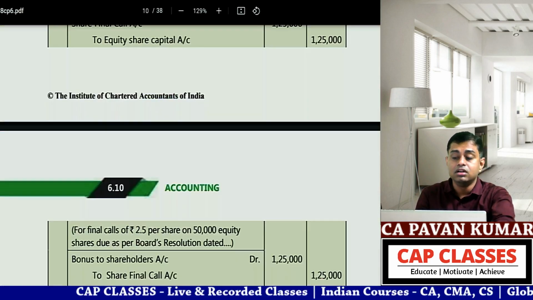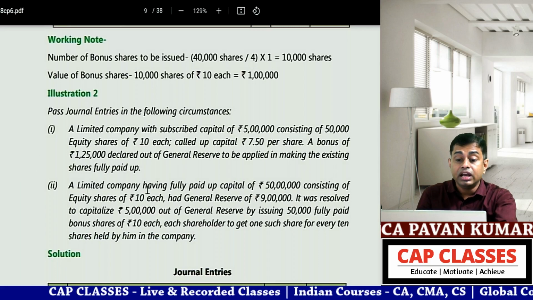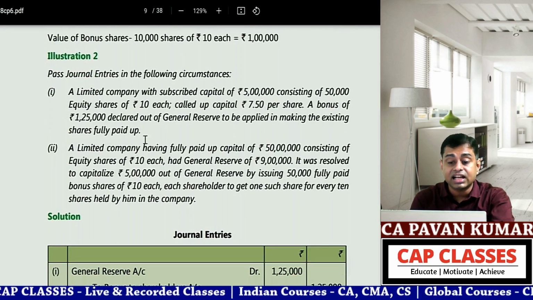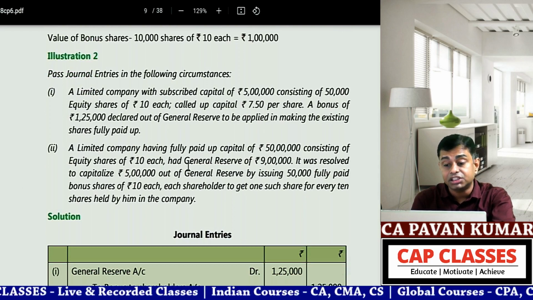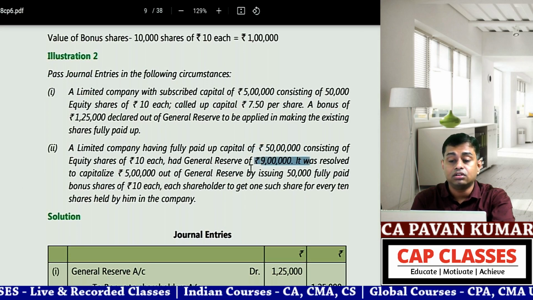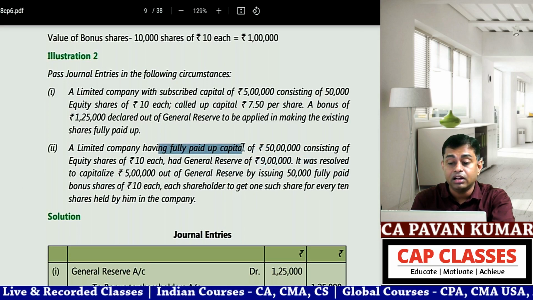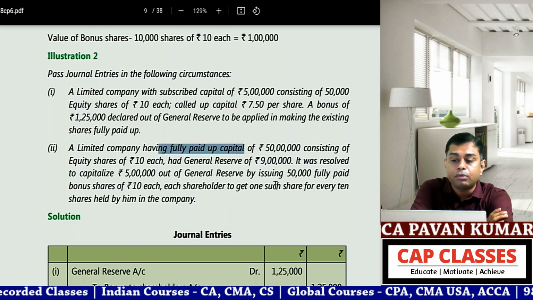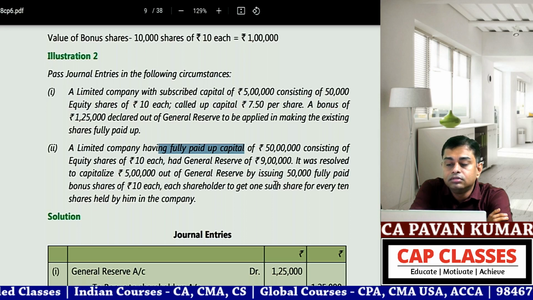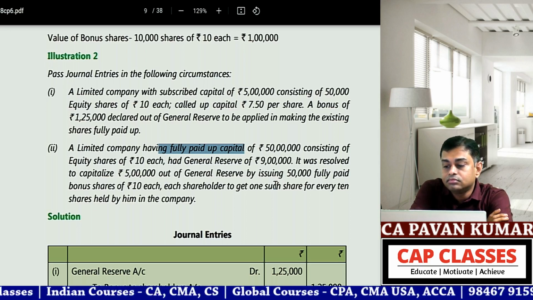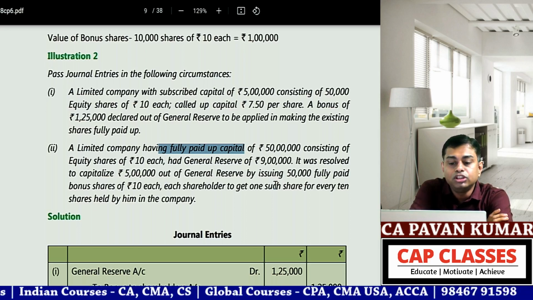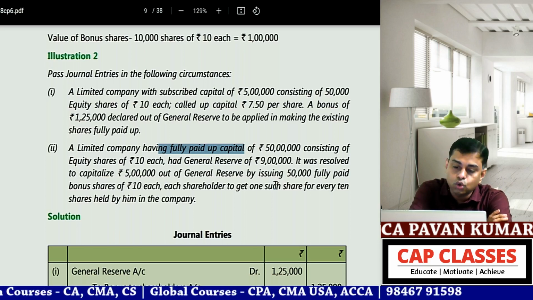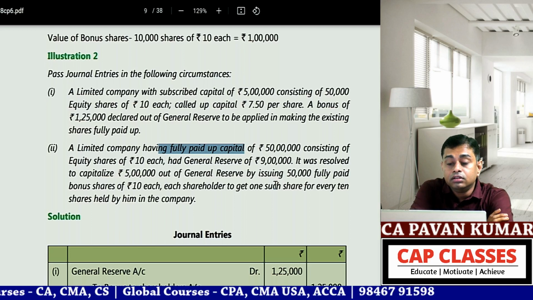Okay, this is the next second part. A limited company having fully paid up capital of 50 lakhs consisting of equity shares of 10 each had a general reserve of 9 lakhs. Okay, thank God, fully paid up capital. Now you tell me, for fully paid up capital, how many journal entries will we write for bonus? 2, correct.